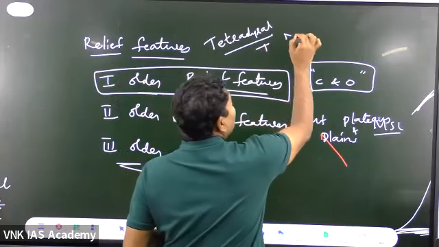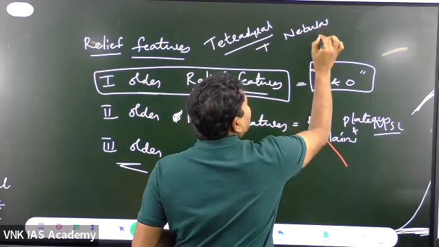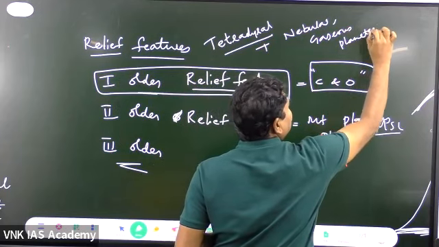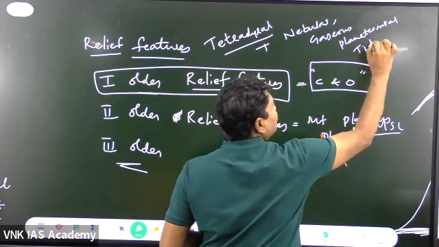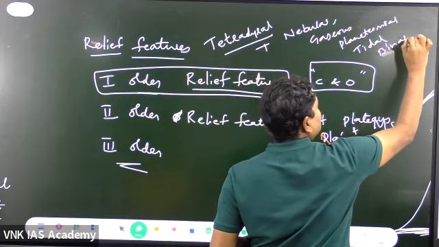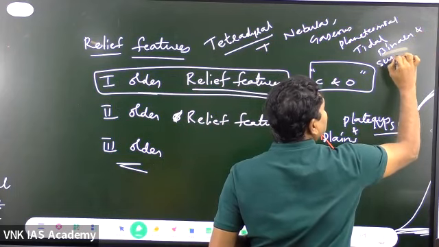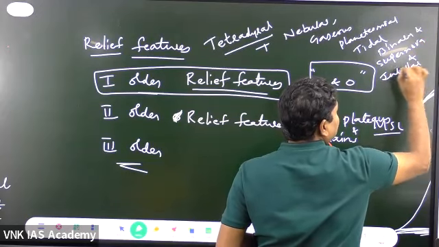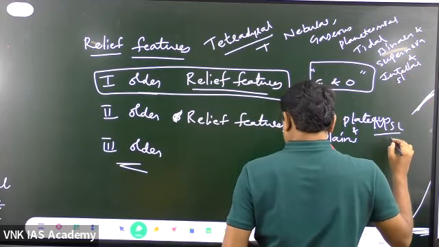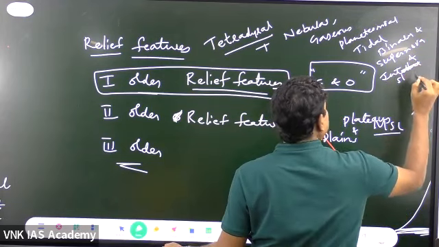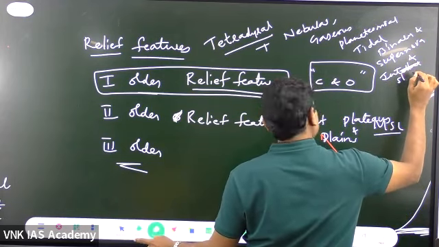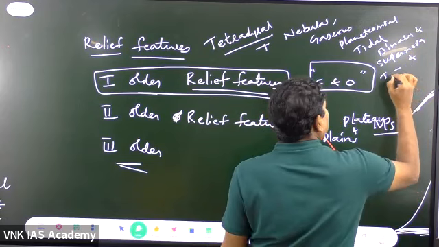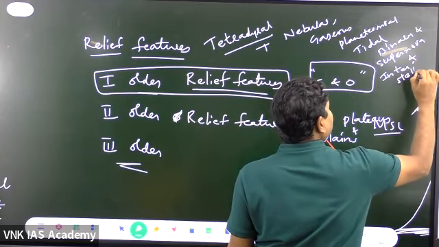The concepts like nebular hypothesis, gaseous hypothesis, planetesimal, tidal wave hypothesis, binary star hypothesis, then supernova hypothesis, and the interstellar dust hypothesis.